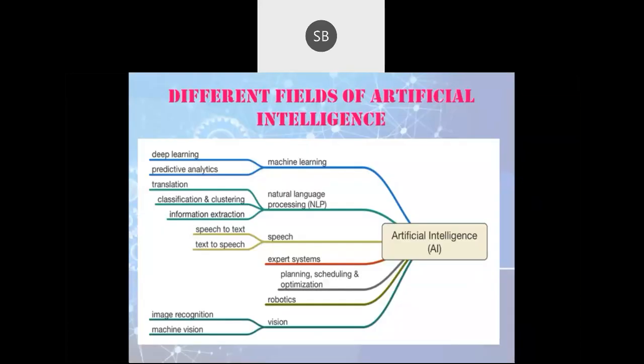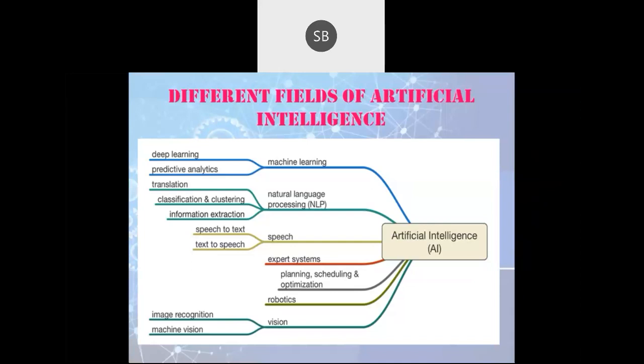There are certain fields that come under artificial intelligence. It can be divided into machine learning, natural language processing, speech, expert systems, planning, scheduling and optimization, robotics, and vision. I think you might be familiar with robotics. These divisions can be subdivided again.